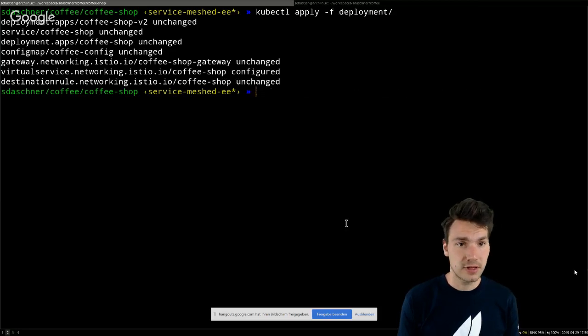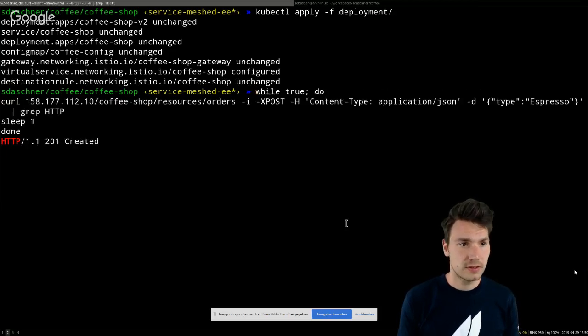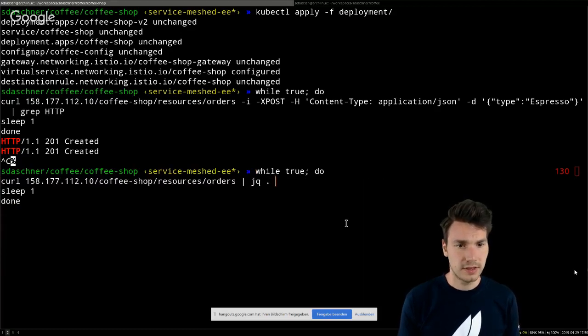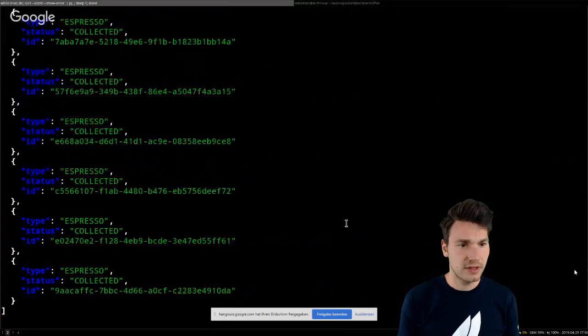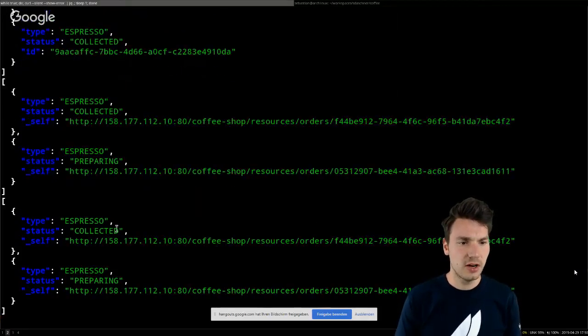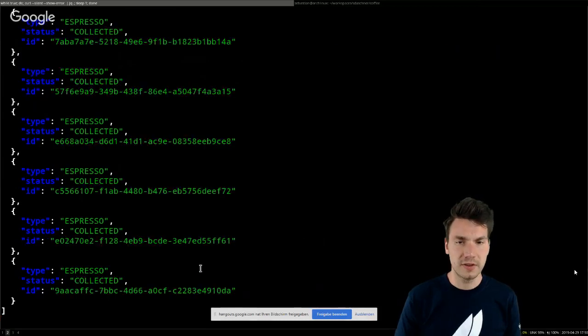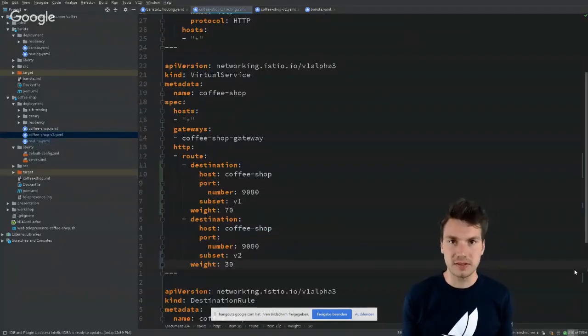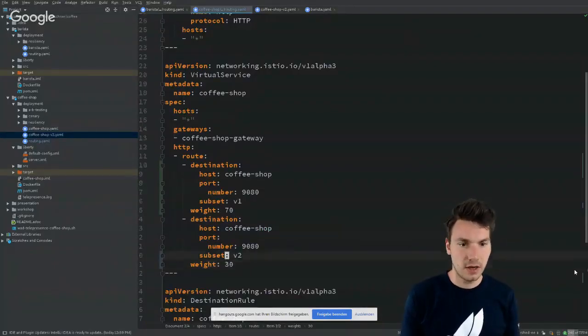So if we say, let's do this again, or not only create it, but let's ask for the coffee orders. So either we get the full response with all of the orders being created before, or this response with our new application, with the v2 application. So this is how we could implement A/B testing here, and canary releases.